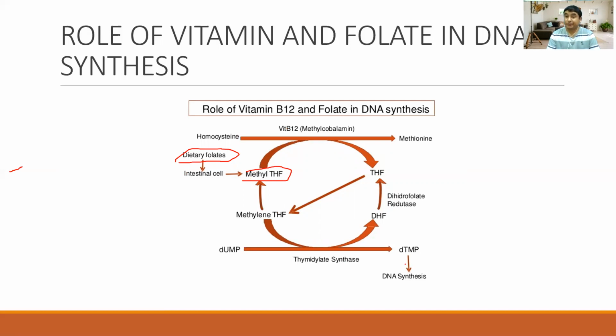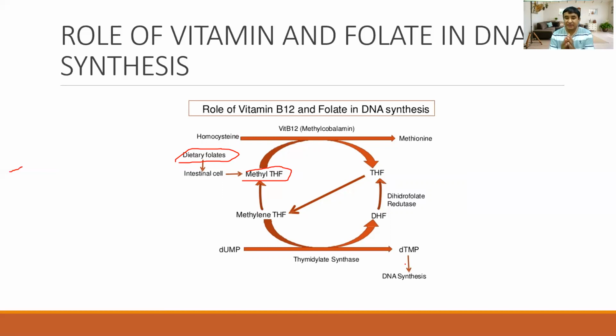There is another function of the vitamin B12, that is it converts the homocysteine into methionine, that you have to know, because if someone has a vitamin B12 deficiency, then there can be elevation in the homocysteine level and there will be decrease in methionine level. That methionine ultimately helps in formation of the lipids for the myelin.